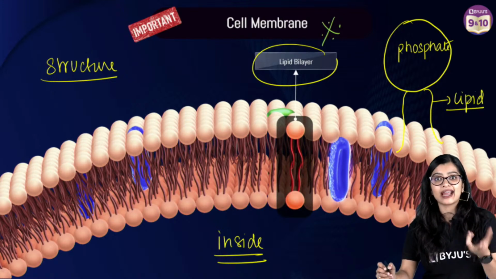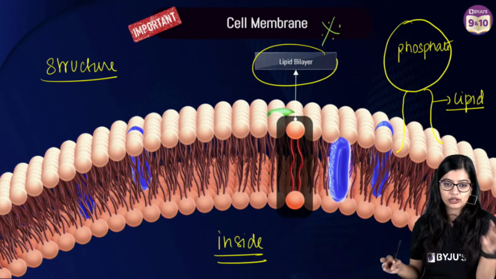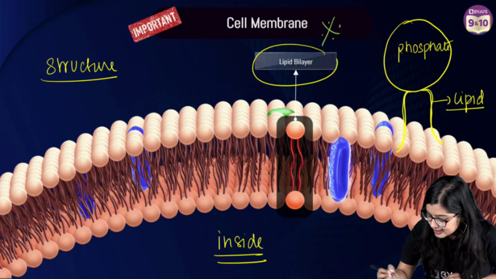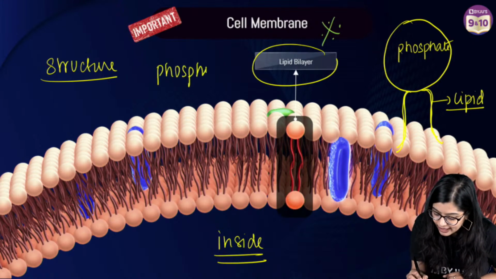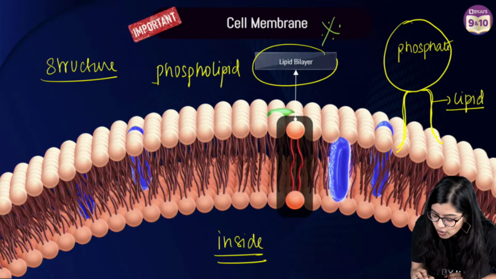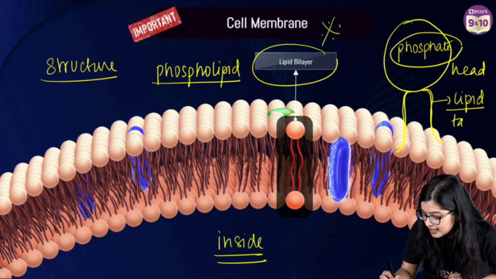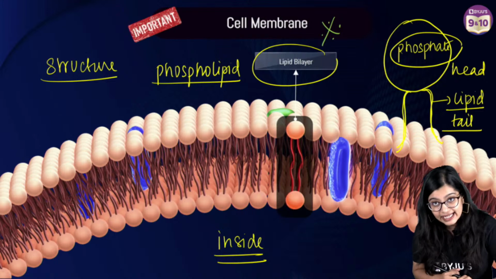Now, lipid is kind of like fat, right? They're made up of fat molecules. It's as simple as that. So, there is this structure, which is why we also call this a phospholipid. When I say phospholipid, phospho means phosphate head and lipid tail. Now, why is it called a lipid bilayer?